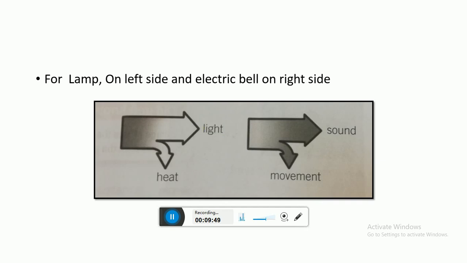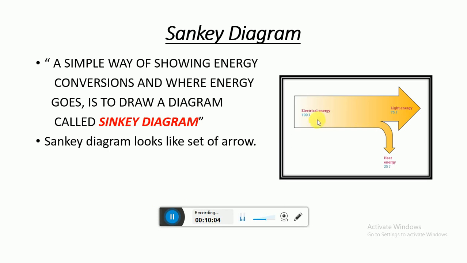Let's move towards one important point, which is the efficiency of the source which we use to produce different things by using electrical energy. Come again to the previous figure of the Sankey diagram. Look, here we have 100 joules of energy.